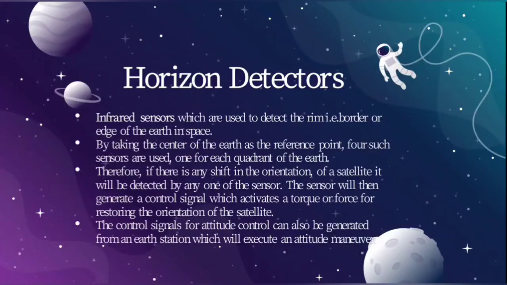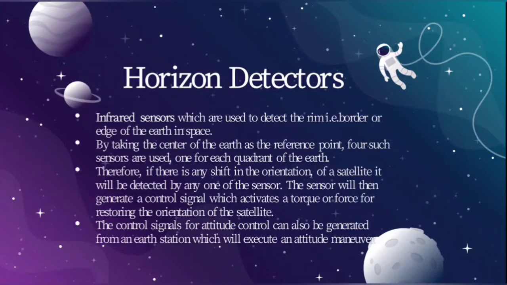Horizon detectors. These are the infrared sensors which are used to detect the rim of the earth in space. Rim means the border or edge of the earth in space. Here, it will take the center of the earth as the reference point, and four sensors will be placed at each quadrant of the earth.